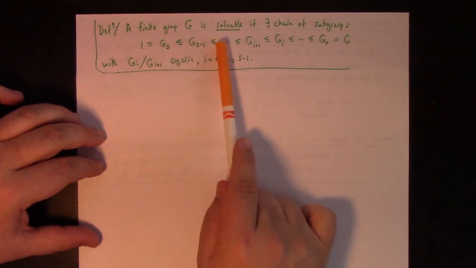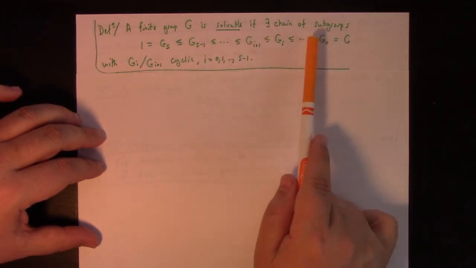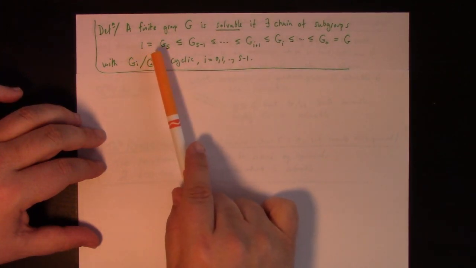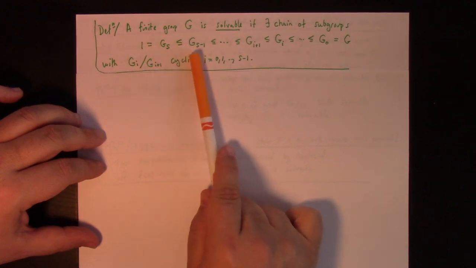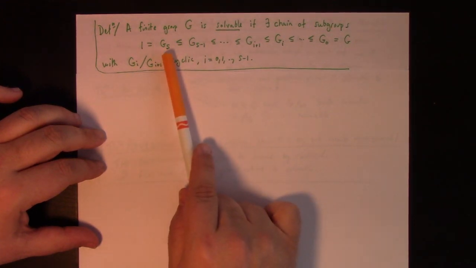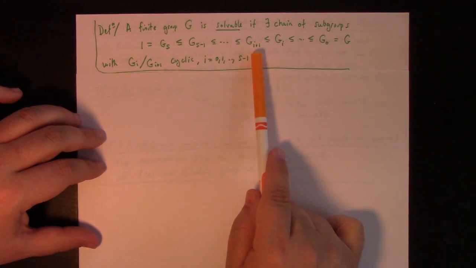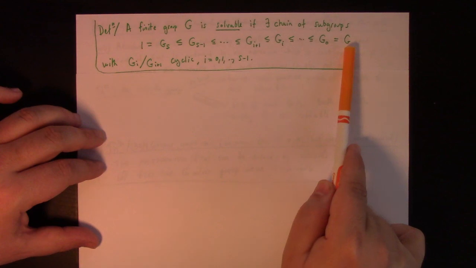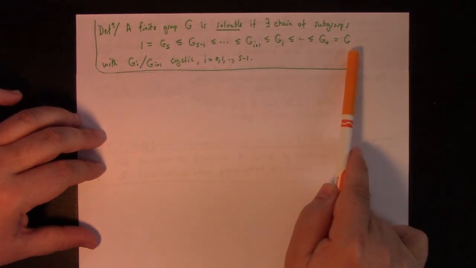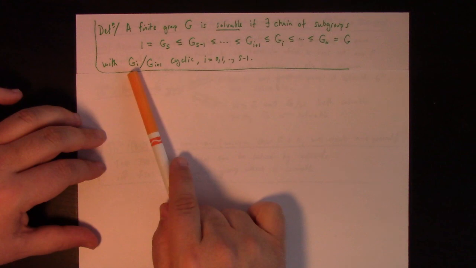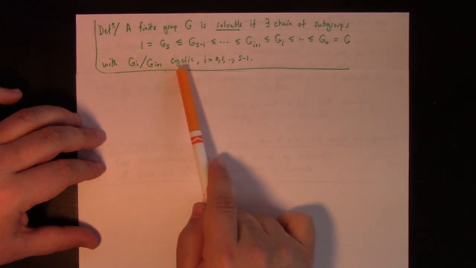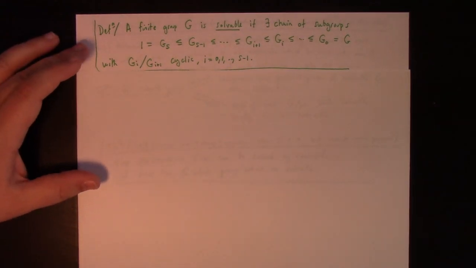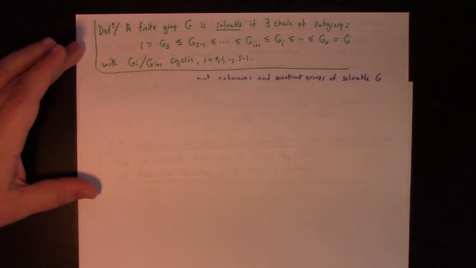Anyway, here it is. A finite group is solvable if there exists a chain of subgroups, and so here's the deal. Starting at the trivial subgroup, which we'll say is G_s, and G_{s-1} contains that as a subgroup, and then all the way up to G_{i+1} is contained in G_i, and then all the way until we get to the 0th one, which is G itself. So you have this chain of subgroups leading to G, where each quotient, G_i by G_{i+1}, is cyclic. All right? This is said to be a solvable group. And the reason for that terminology becomes really, really obvious by the end of this lecture.